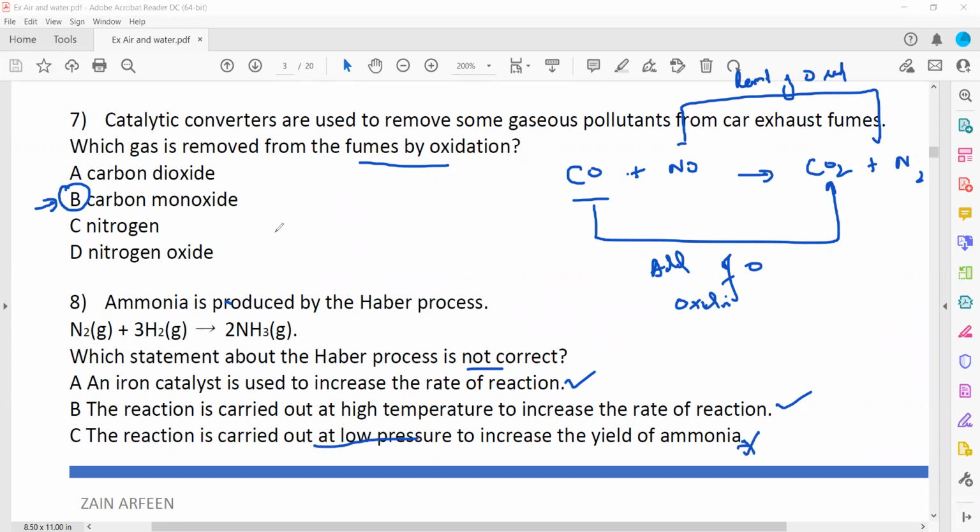That is wrong, because if the pressure is low, the equilibrium will shift toward the left hand side. It won't increase the amount of ammonia, it will decrease the amount of ammonia. So C is not the right statement.